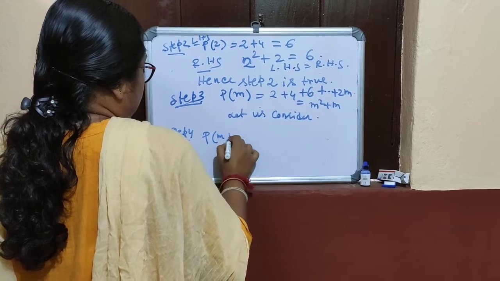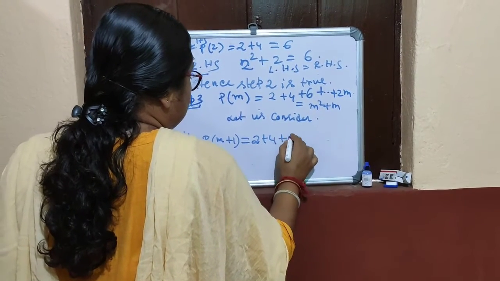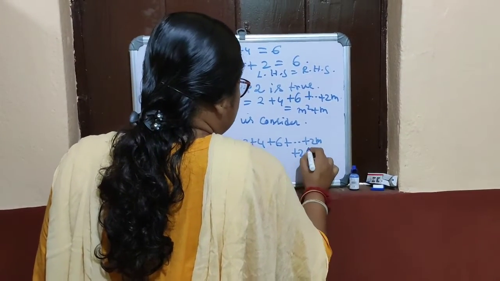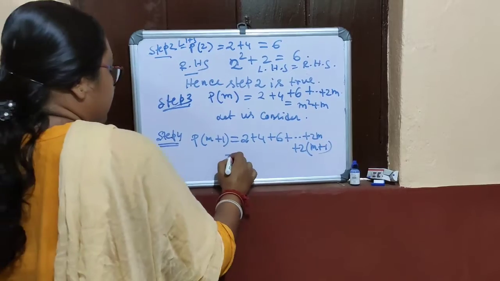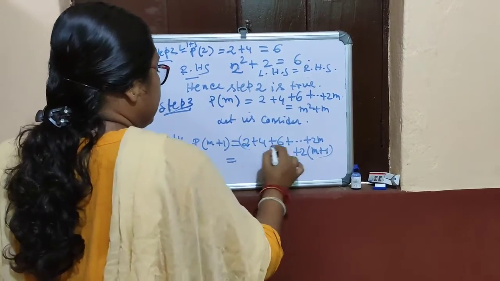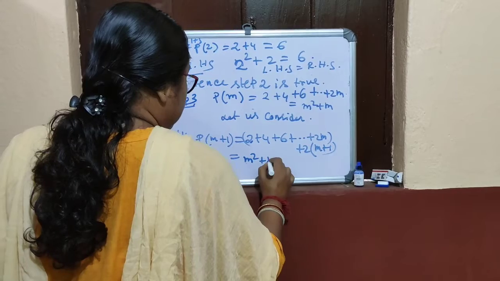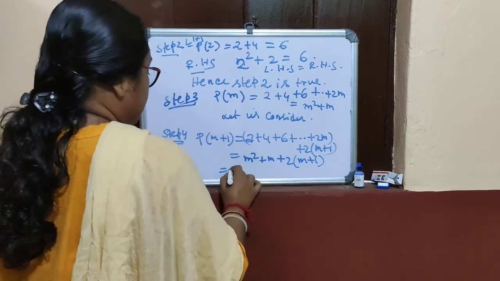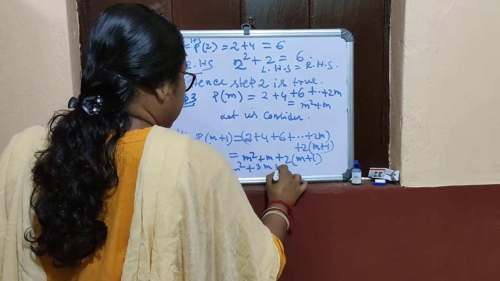Pm plus 1. What is the way to find Pm plus 1? This is equal to 2 plus 4 plus 6 ... up to Pm plus 1. Now what is the value of this part? This is equal to m square plus m plus 2 into m plus 1, which equals m square plus 3m plus 2.